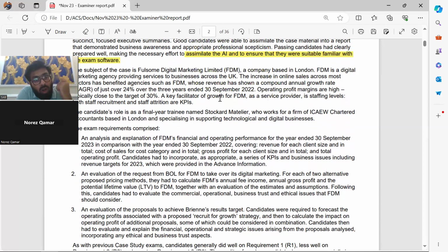Therefore, in all the questions that we have attempted, we have made sure that we have practiced them on a practice platform.